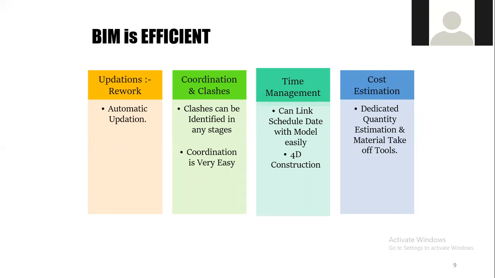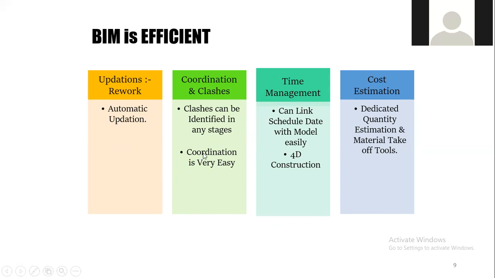And why is BIM efficient? In terms of updation and rework, we have automatic updation. If there is any mistake in the plan and we correct it in the plan, that rework will be updated at the same time in its section, its elevation, its 3D view. All the corresponding views will be updated with that rework. There is no need to wait for minutes or hours for correcting that.